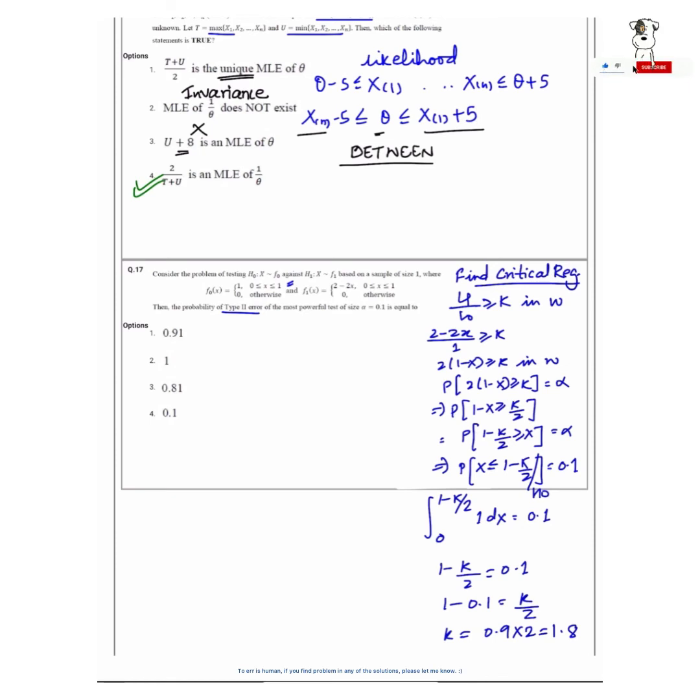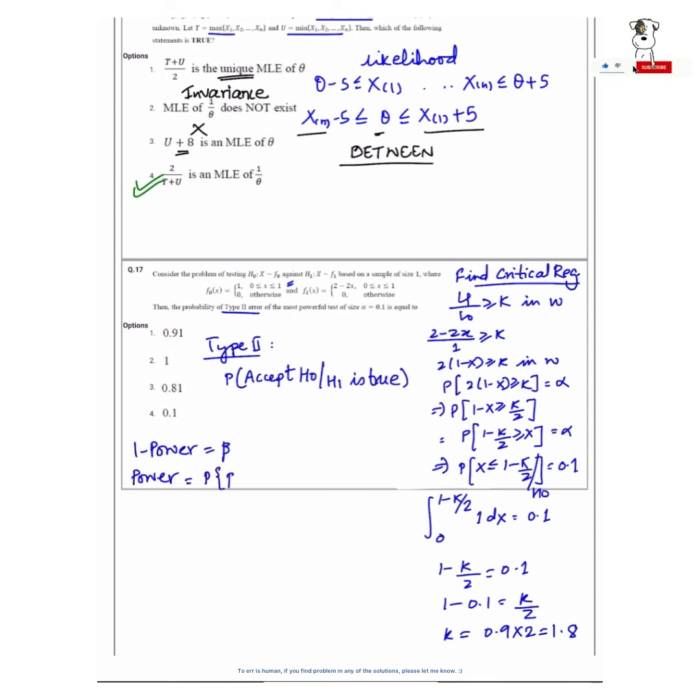So we have the most powerful region as 2 minus 2x greater than or equal to 1.8. Now we have to find type 2 error, which is the probability of accepting H0 given H1 is true.